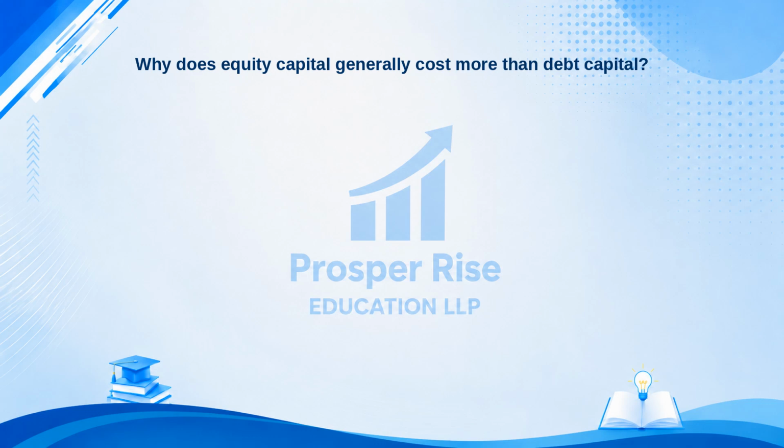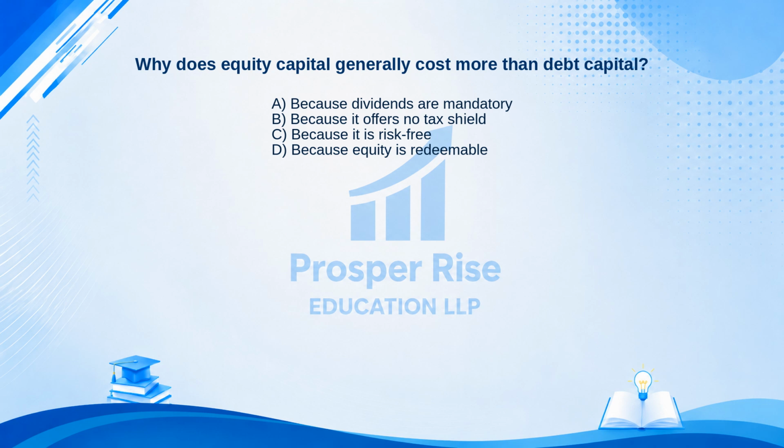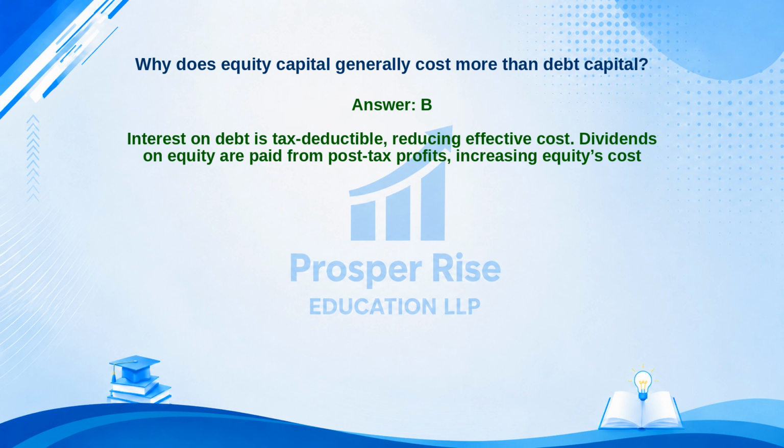Why does equity capital generally cost more than debt capital? Here are your options. A. Because dividends are mandatory. B. Because it offers no tax shield. C. Because it is risk-free. Or D. Because equity is redeemable. Take a moment to pause the video and decide. The correct answer is Option B. Let's see why. Interest on debt is tax deductible, reducing effective cost. Dividends on equity are paid from post-tax profits, increasing equity's cost.